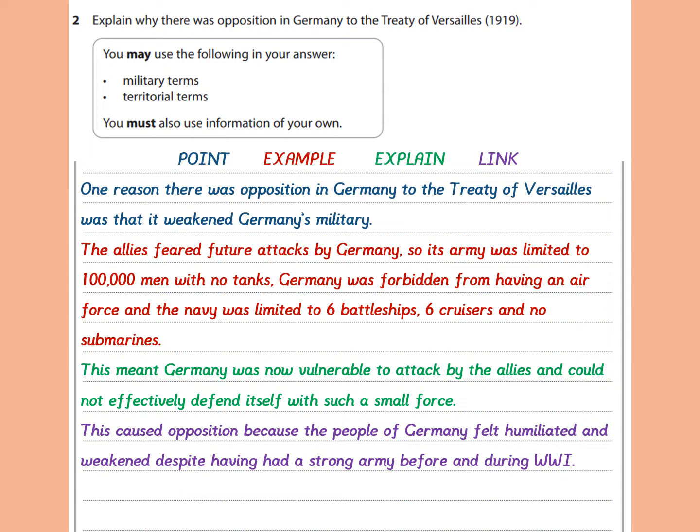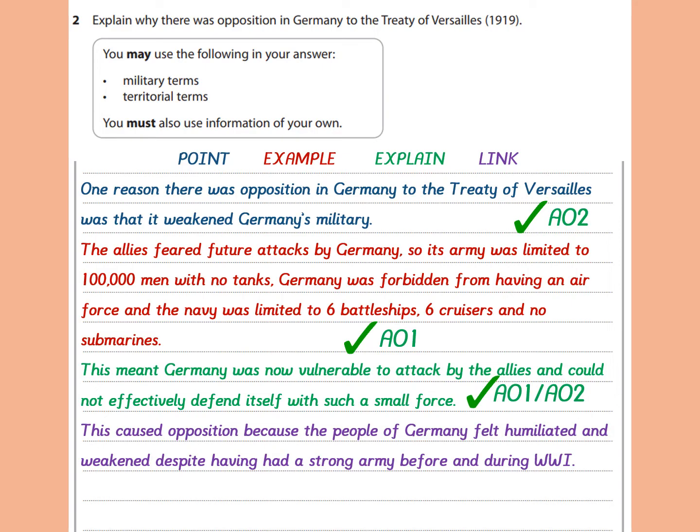Let's consider where I'm picking up the marks here. So the point here is focused at the question: one reason there was opposition in Germany to the Treaty of Versailles was that it weakened the Germans' military. I've made a point here using one of the stimulus points too, the military terms. Let's see how I've backed that up with accurate knowledge then. Yes, I've got lots of examples of the military terms of the Treaty of Versailles in there, showing that I've got a wide-ranging knowledge of it.